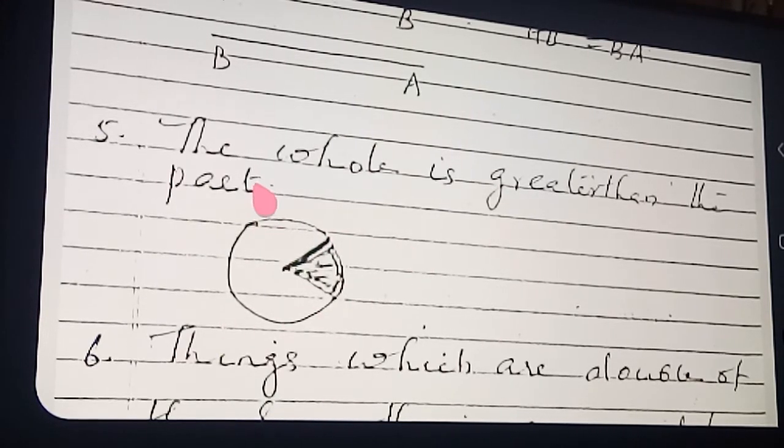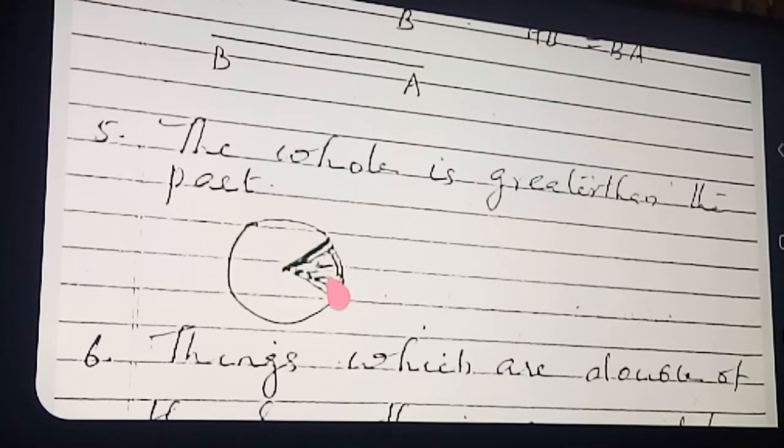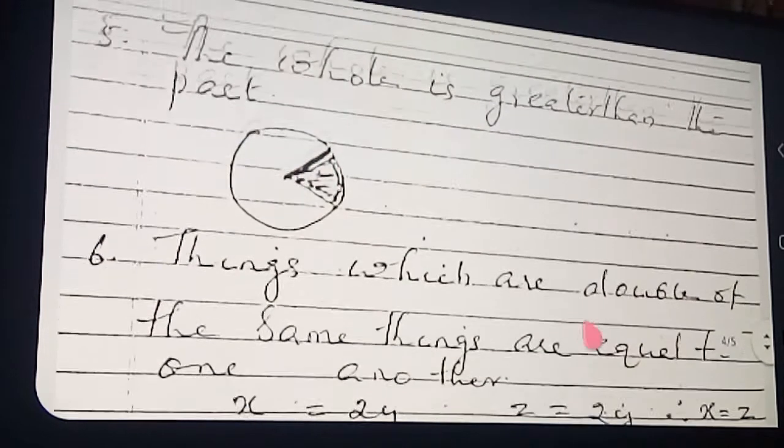This whole is always greater than this shaded portion, because we have taken a small part from it. So is the shaded portion greater, or the whole? The whole is greater. Very clear concept. The whole is greater than a part. Okay, now the sixth one.